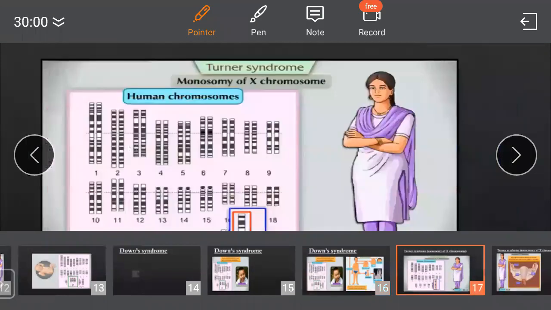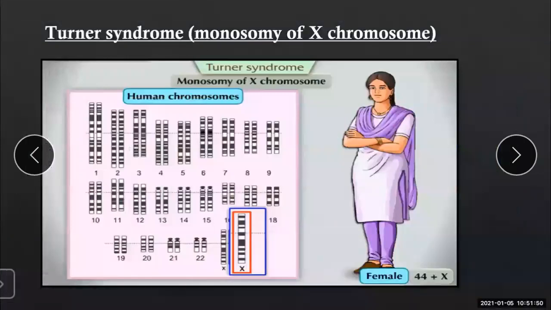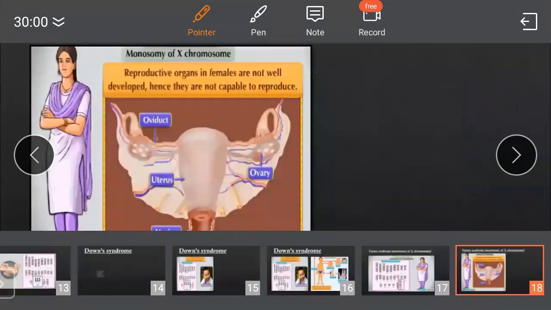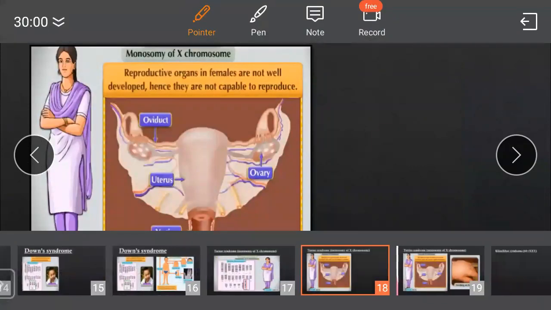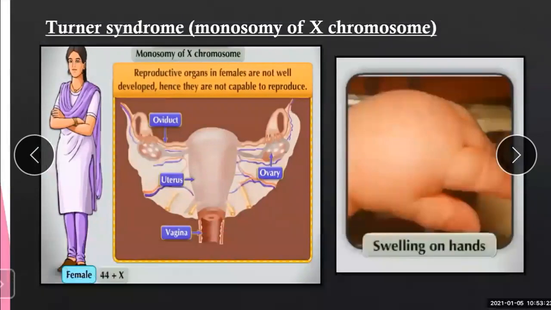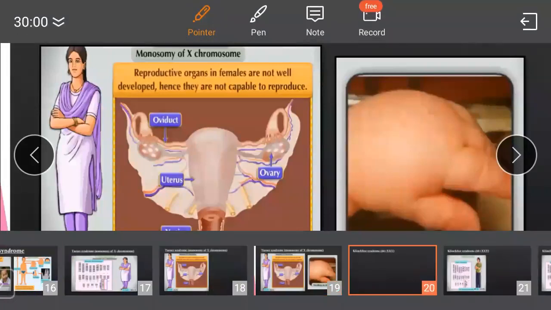Moving further to the next type of syndrome, that is Turner syndrome. What is it? It is a monosomy of an X chromosome. See here, monosomy means a single chromosome. So what disorders can we see here? With monosomy of the X chromosome, the reproductive organs in females are not well developed. Hence, they are not capable of reproducing. Understand all about Turner syndrome. And one more thing which we can see is swelling on the hands in infants suffering from Turner syndrome.